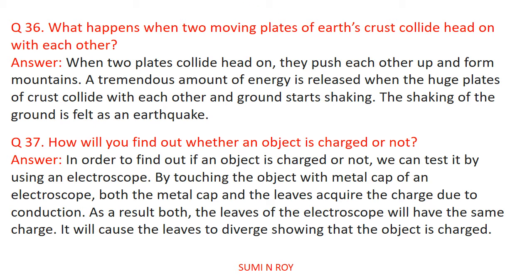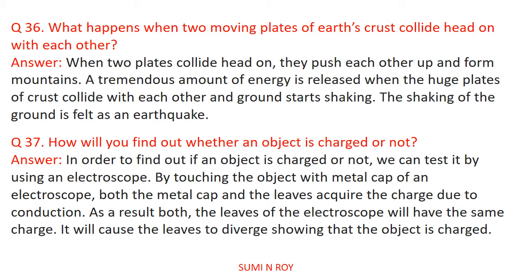What happens when two moving plates of earth crust collide head-on with each other? When two plates collide head-on, they push each other up and form mountains. A tremendous amount of energy is released when the huge plates of crust collide with each other and the ground starts shaking. The shaking of the ground is felt as an earthquake.